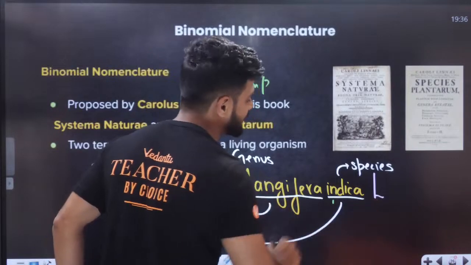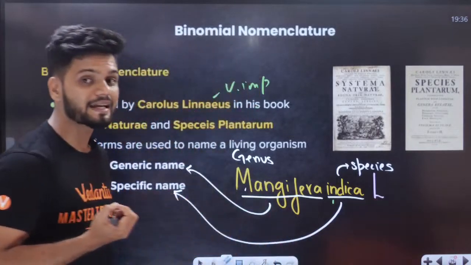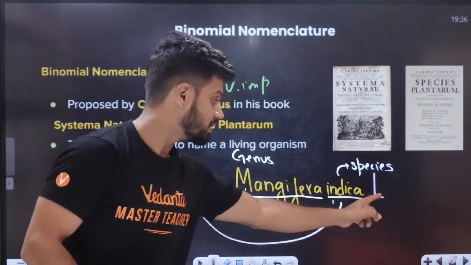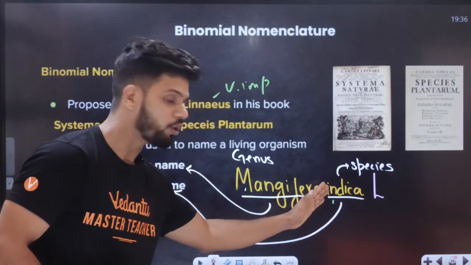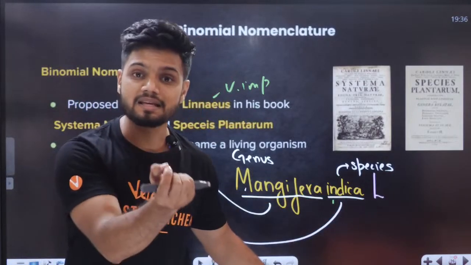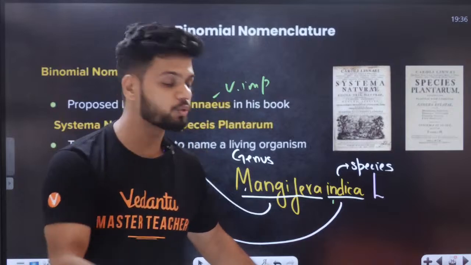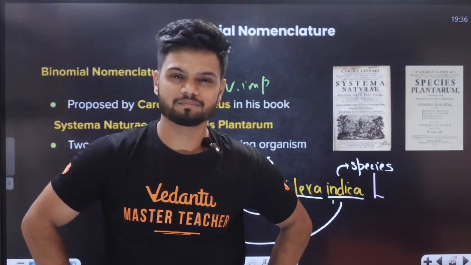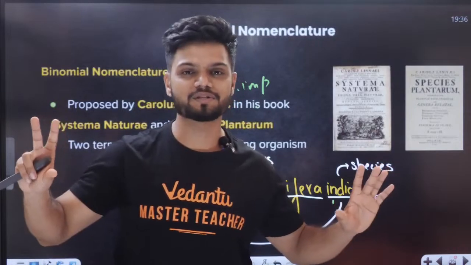This is called as author citation. Now, what is the meaning of author citation? The meaning of author citation is that you are giving the importance to the author who gave the name. For example, Lin means Carolus Linnaeus. Carolus Linnaeus was a scientist who gave the name Mangifera indica. Beautiful. Easy to understand. Biology is easy.